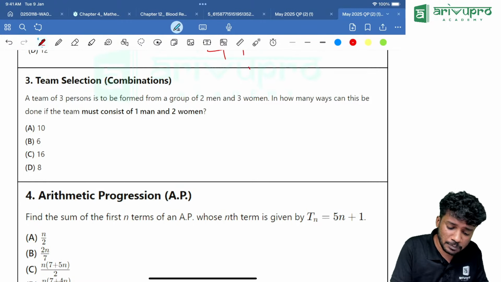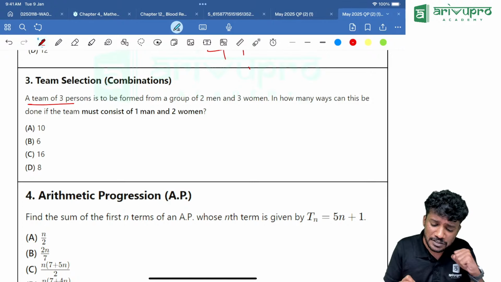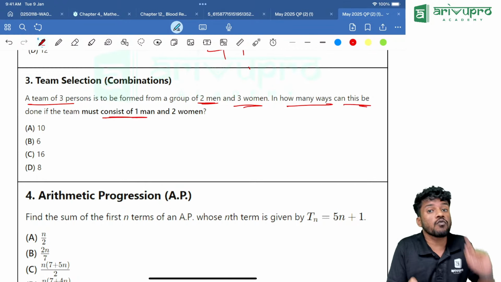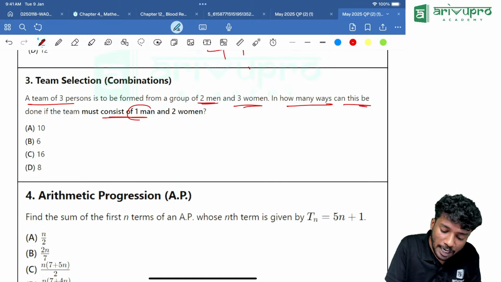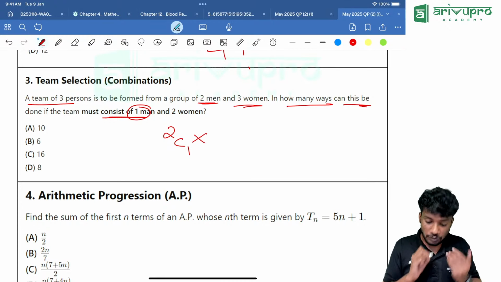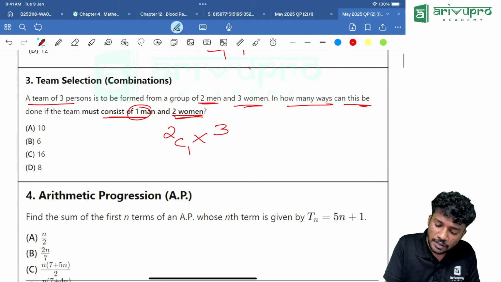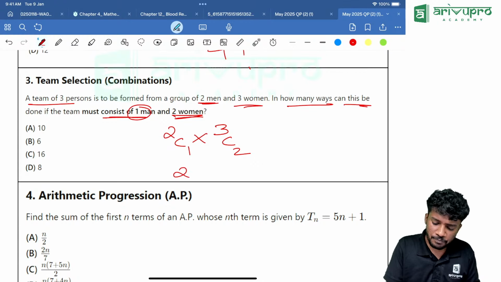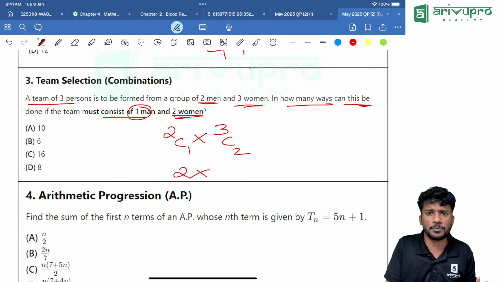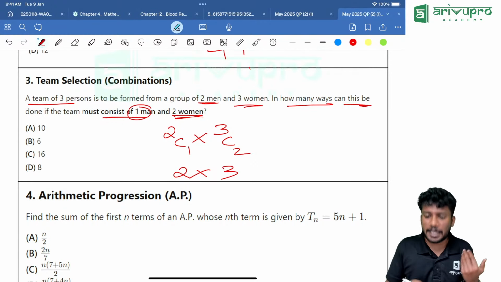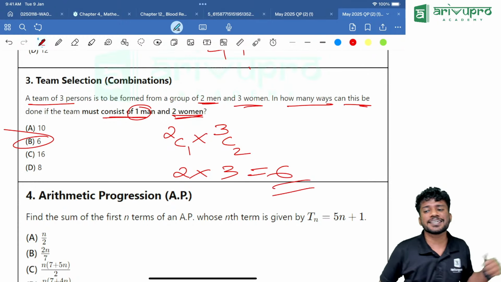Yes. Next one, team selection. A team of 3 persons has to be selected from a group of 2 men and 3 women. In how many ways can this be done such that it must consist of 1 man and 2 women? So 1 man should be chosen from how many men? 2 men, that means 2C1, into 3 women are there to be selected. From that how many should be selected? 2. That means 3C2. 2C1 is 2. 3C2 is 3 into 2 divided by 2, that is 3. That means the answer is 6. Option B is our answer.